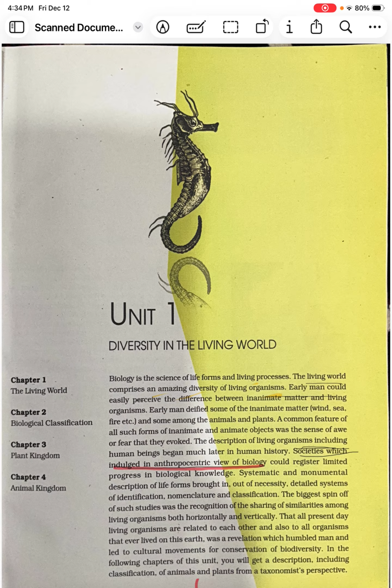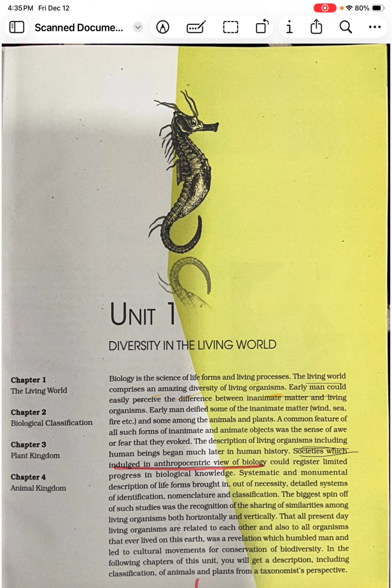The biggest spin off of such studies was the recognition of the sharing of similarities among living organisms, both horizontally and vertically. So, this is a very important statement which is given here. It may be a question in future in your NEET exam. Why? Because there are two new words which you observe here: horizontal and vertical classification of organisms.